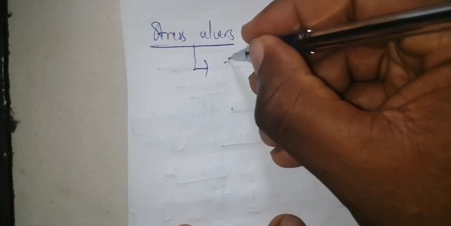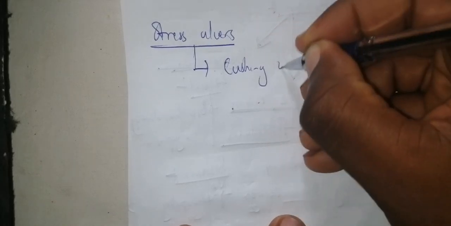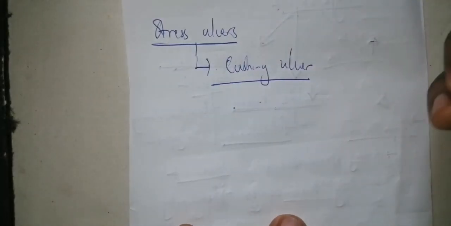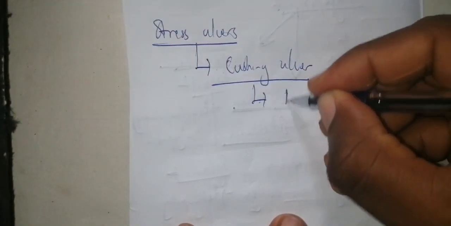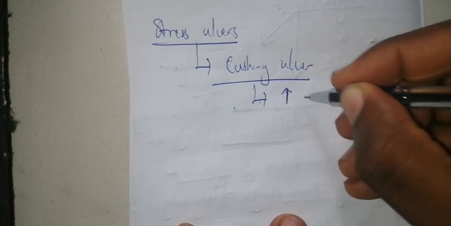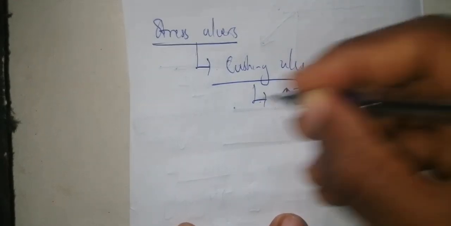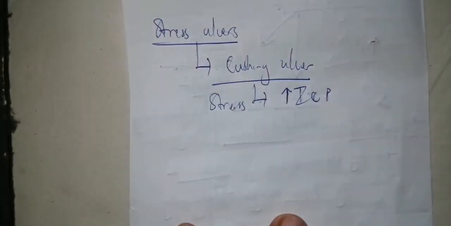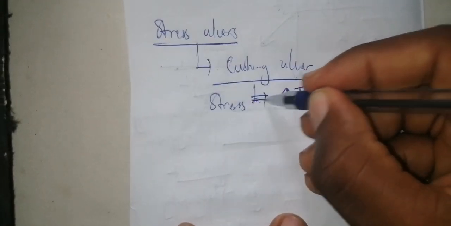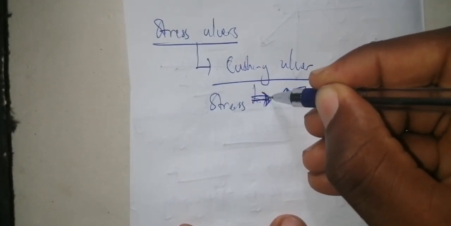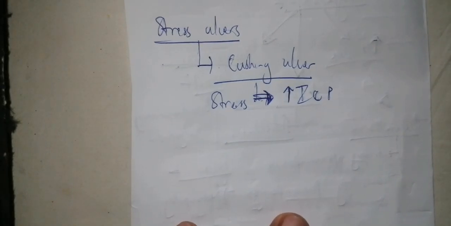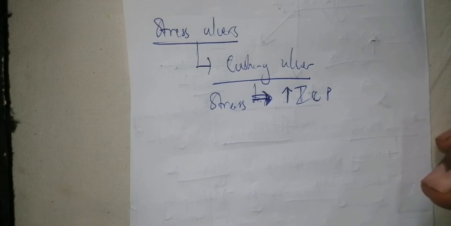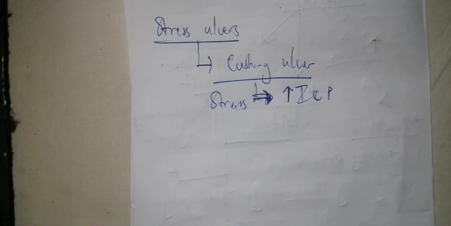Now, you have a stress ulcer called a Cushing ulcer. Is it clear? A Cushing ulcer is a stress ulcer which arises from an increase in intracranial pressure. This is the stress. So in Cushing ulcer, the stress is an increase in intracranial pressure. Is it clear? When a patient with an increase in intracranial pressure has a stress ulcer, it is called a Cushing ulcer.